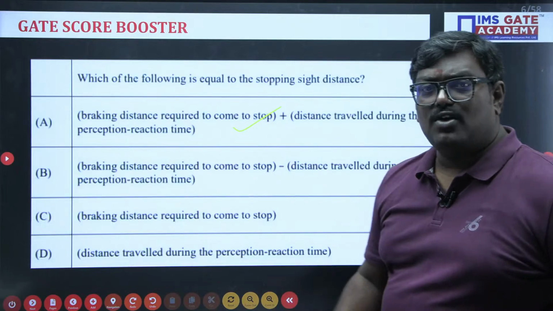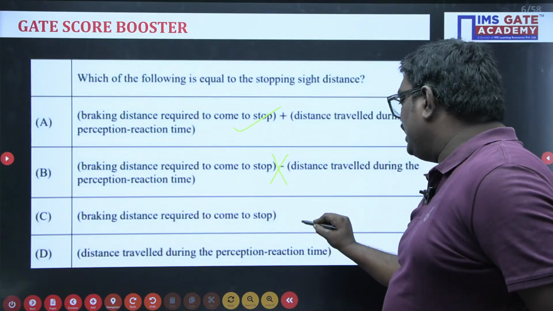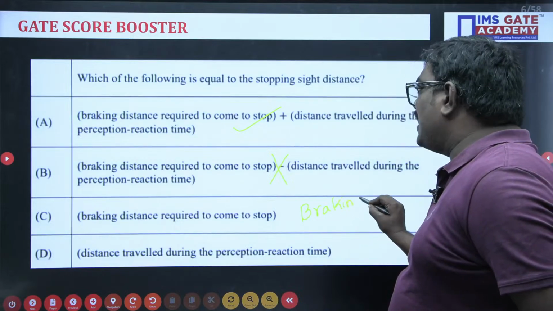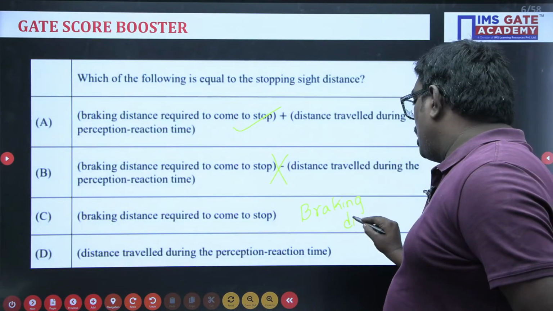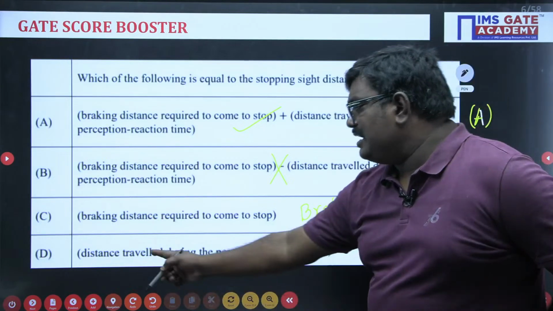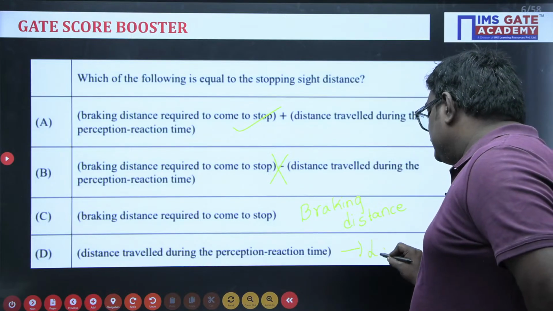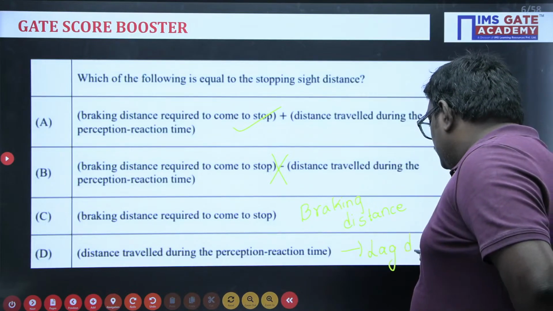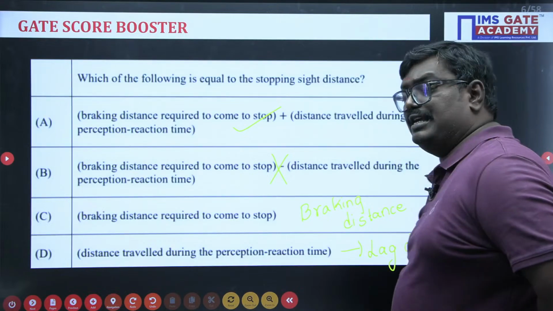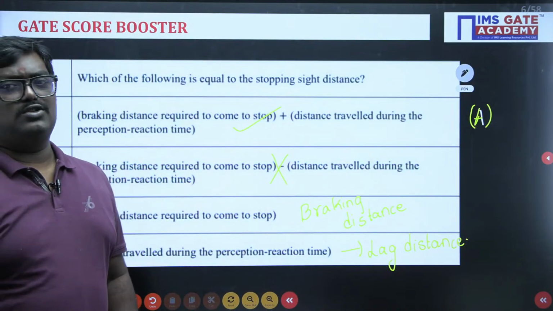Now see students, option B is obviously wrong, but this will be equal to braking distance. This is not SSD, but he has asked for SSD in the problem. Option C is braking distance and distance traveled during the reaction time, this is called the lag distance. So remember, the correct answer for this question is option A. Very good answer, Sai Srujana, very good answer.